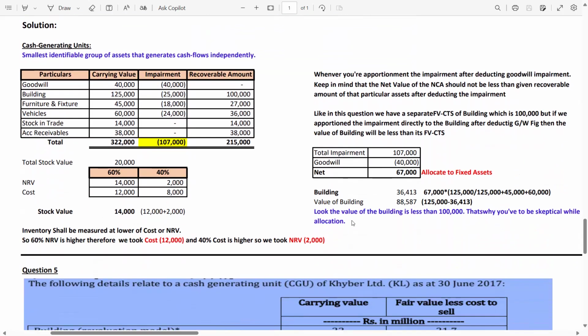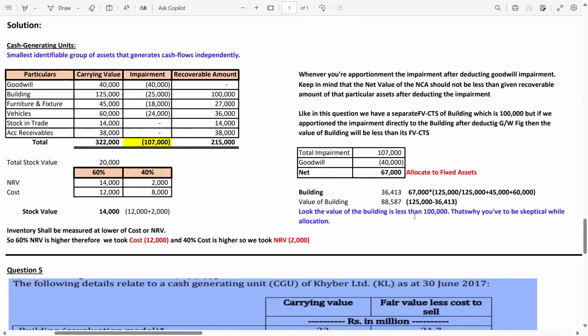Now look, the value of the building is less than 1 lakh. That's why you have to be skeptical while allocating. So you do not need to allocate the full impairment to the building. Why? Because the building's recoverable amount is 1 lakh. So the difference between 1 lakh and 125 is 25,000. Of course, this is the impairment, because your carrying amount of the building was 125 and now the recoverable amount is 1 lakh, so it is 25,000 impairment.